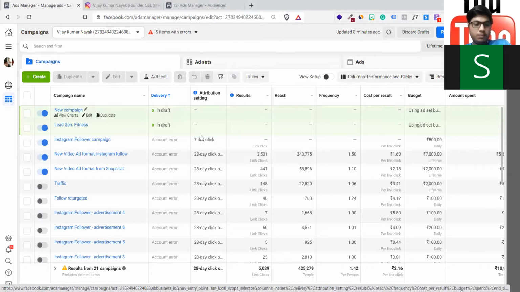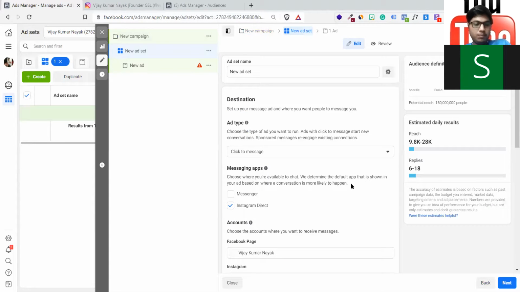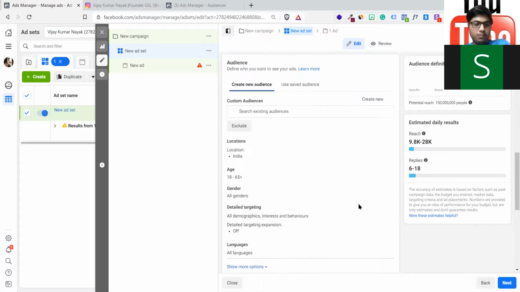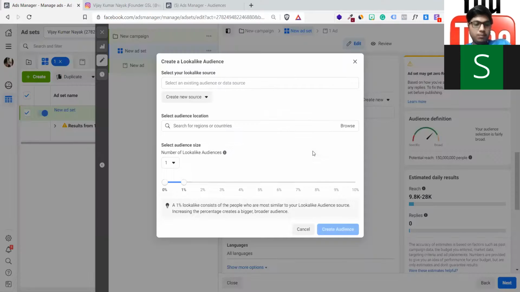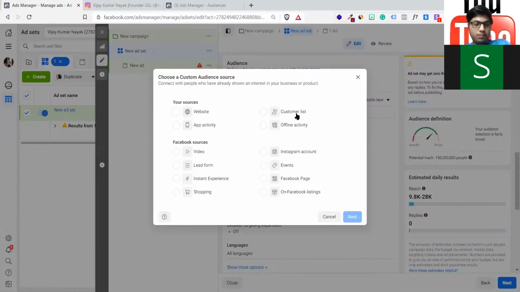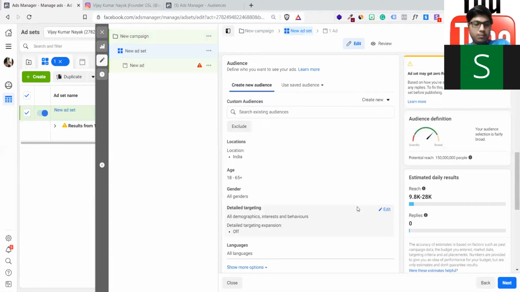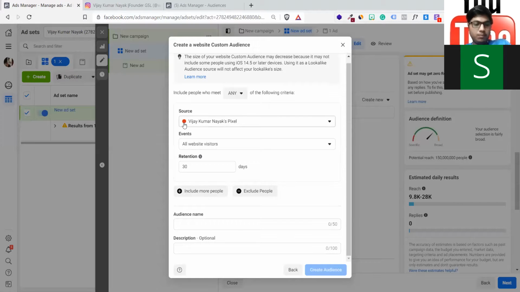If I can show you real quick, by going here, let me click on this. Create lookalike. Create. This is a custom audience, guys. Here's a website. Now it will say this is my pixel source. It is orange right now because it's not active on my website; another pixel is working at the back. So it's asking what you want to track. What should be your events?